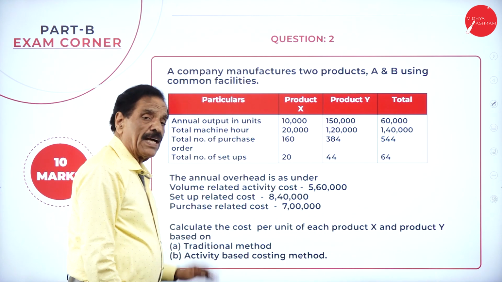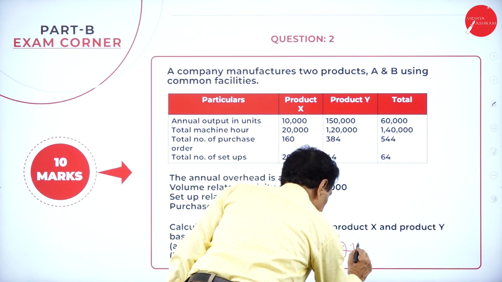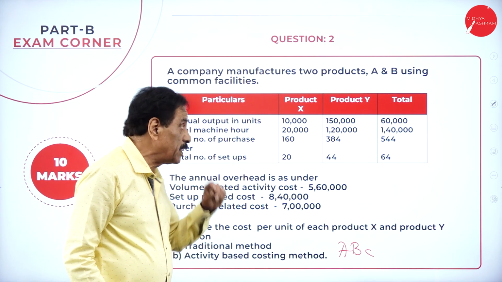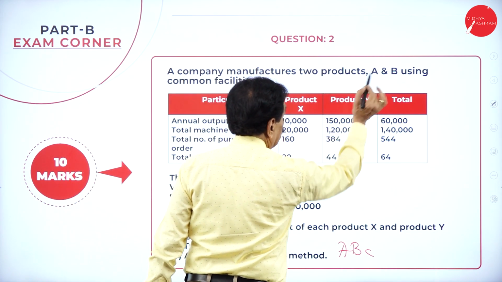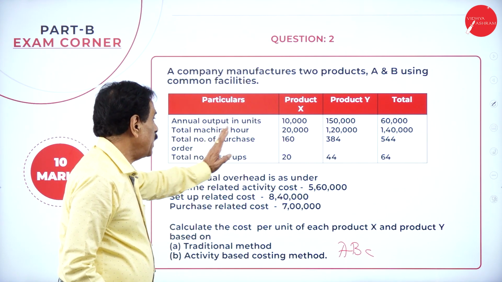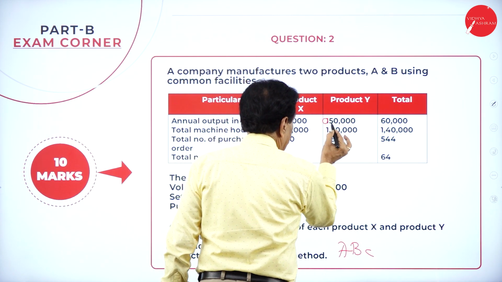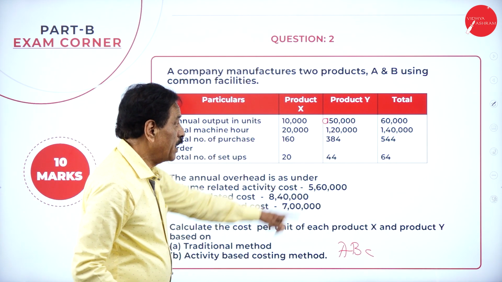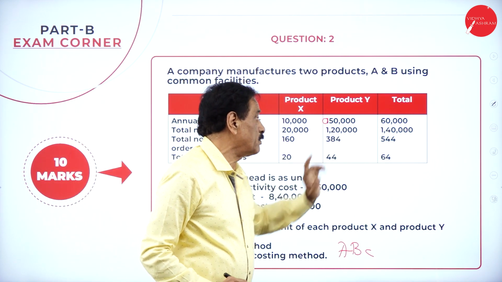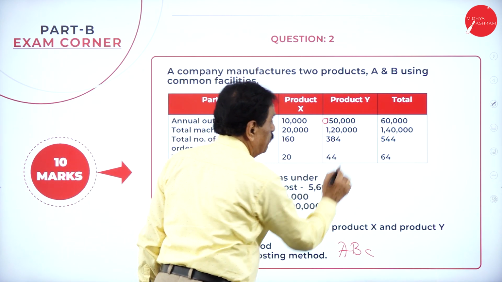Then we go to the next one. Activity based costing has been introduced. That is called ABC method. ABC means activity based costing is considered. So a company manufactures two products A and B using common facilities. Annual output units 10,000 and 50,000 units, total is 60,000. Total machine hours 20 hours 1,20,000, total hours 1,40,000.